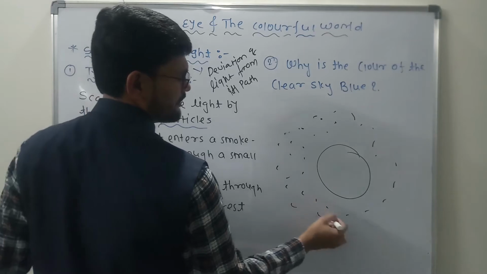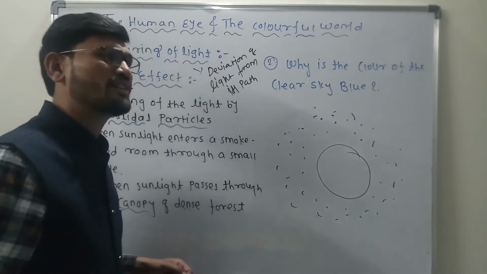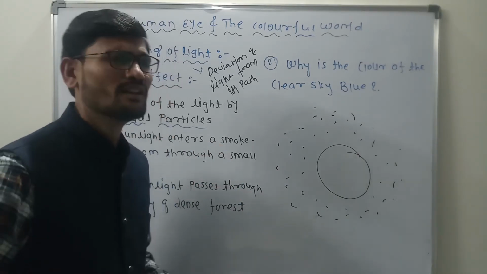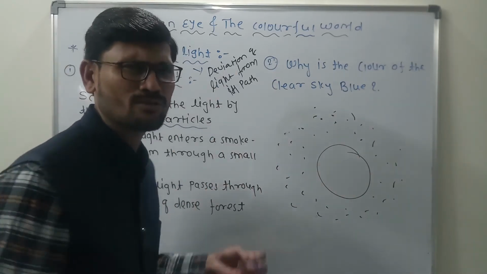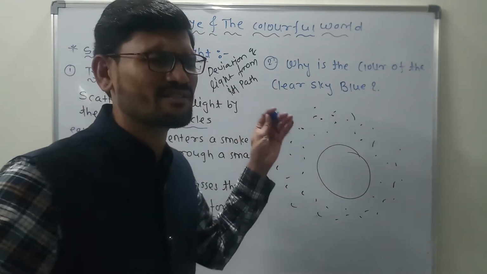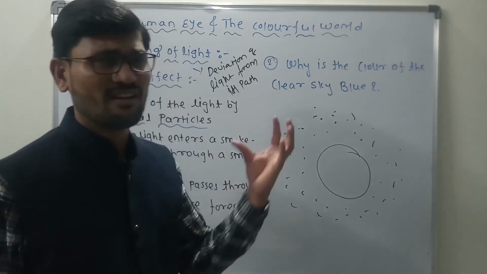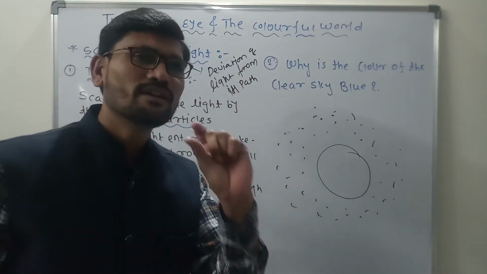Correct? There are different particles of different sizes that we can observe. Dust particles, polluted particles, different types of gases, different types of water molecules, and other molecules are present. Many particles are present in the atmosphere, of smaller as well as larger sizes. Larger size doesn't mean the size of a ball, it's not like that.